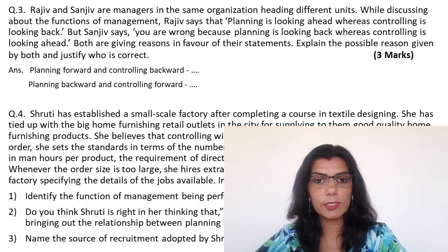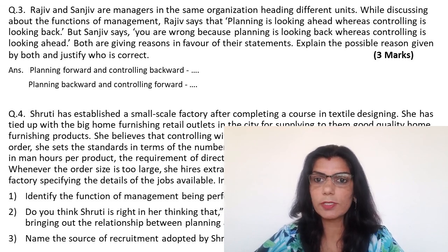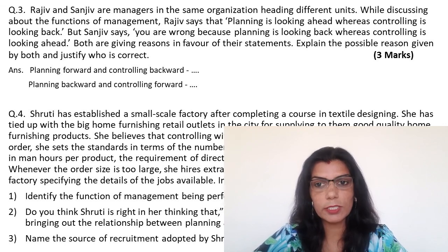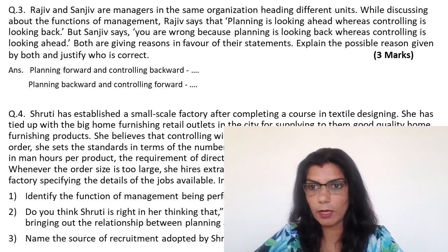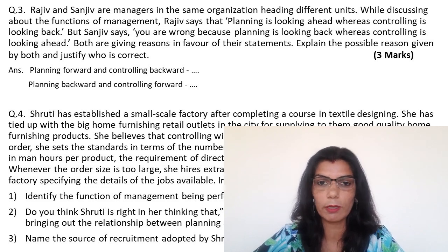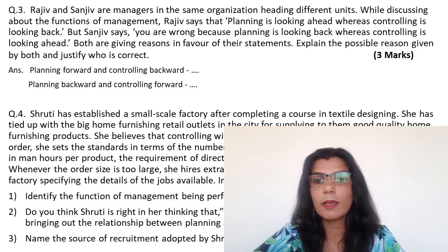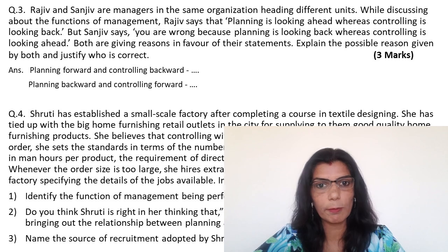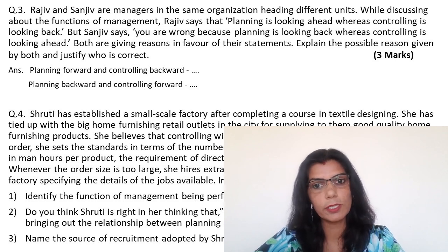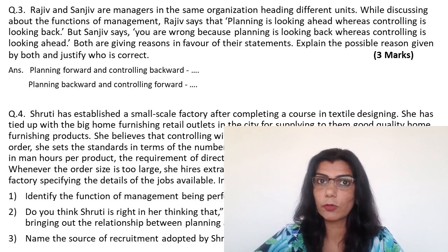Now our next question says, Rajiv and Sanjeev are managers in the same organization heading different units. While discussing about the functions of management, Rajiv says that planning is looking ahead, whereas controlling is looking back. But Sanjeev says you're wrong because planning is looking back, whereas controlling is looking ahead. Both are giving reasons in favor of their statements. Explain the possible reason given by both and justify who is correct. And this question carries 3 marks.